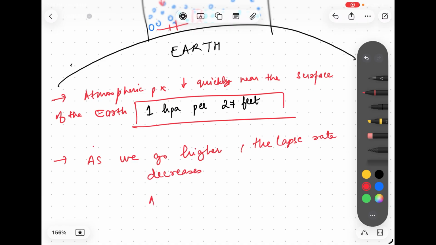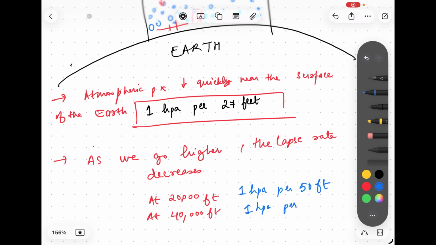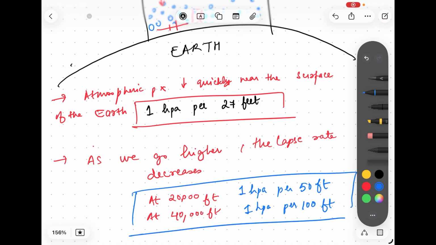Now at 20,000 feet, the lapse rate is 1 hectopascal per 50 feet. Now you go even higher, at 40,000 feet, the lapse rate is now 1 hectopascal per 100 feet. So these are also the questions that might come in an exam. So this is very, very important.